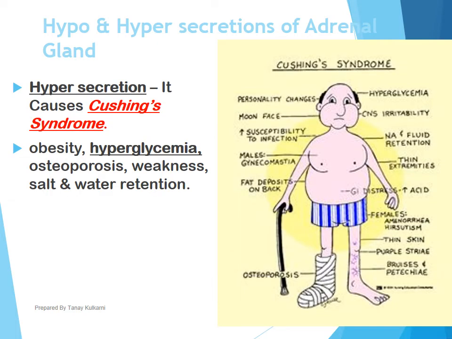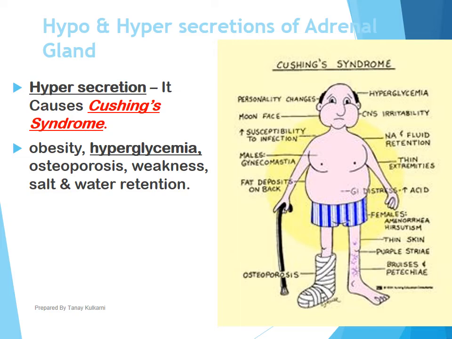Next, the hypersecretion of corticoids causes Cushing syndrome. The symptoms are obesity, hyperglycemia, osteoporosis, weakness, salt and water retention. The meaning of the word hyperglycemia, students: hyper stands for more, glyc is glucose, emia is blood.